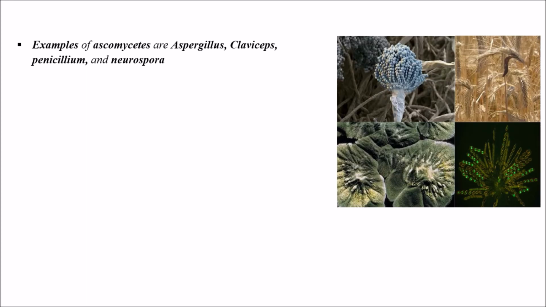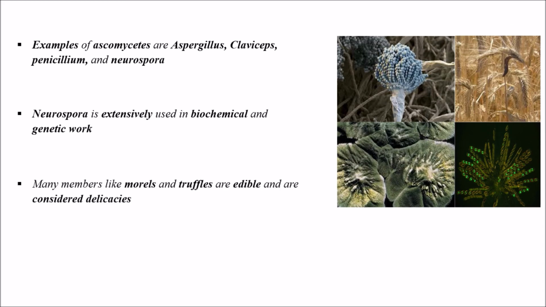Coming to the examples of Ascomycetes. Examples of Ascomycetes are Aspergillus, Claviceps, Penicillium, and Neurospora. We can see the images of the four examples I have mentioned. And coming to the special example, Neurospora, it is used extensively in biochemical and genetic work. Many members like morels and truffles are edible and are considered delicacies.